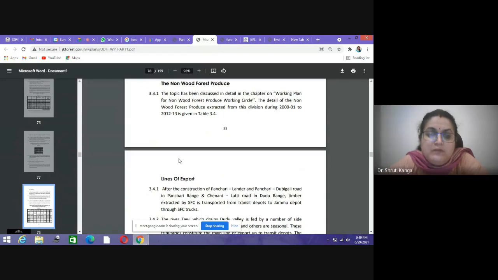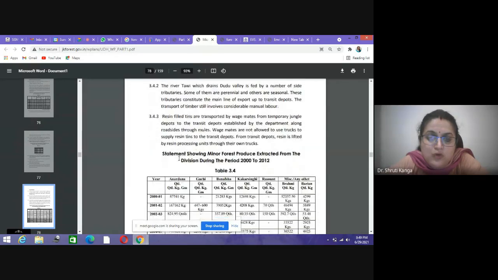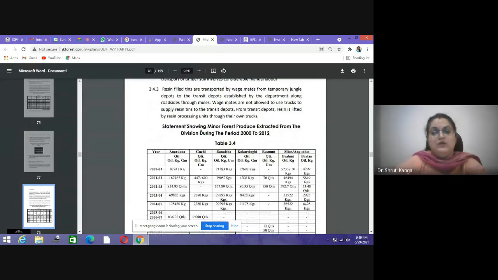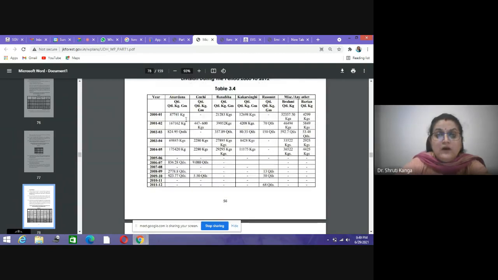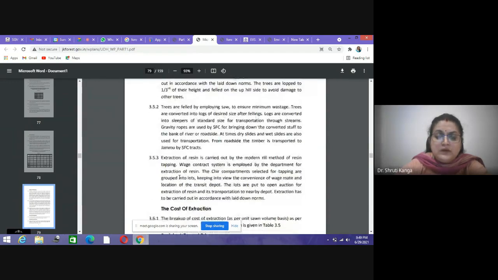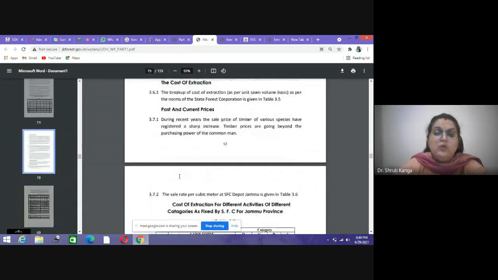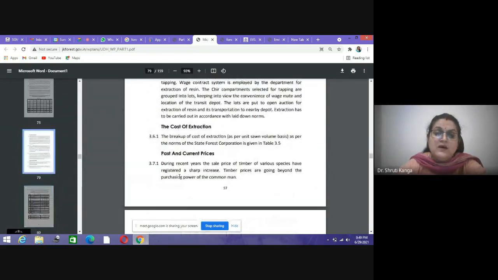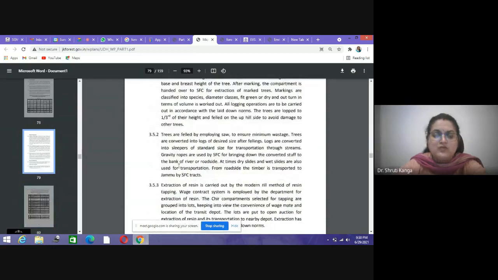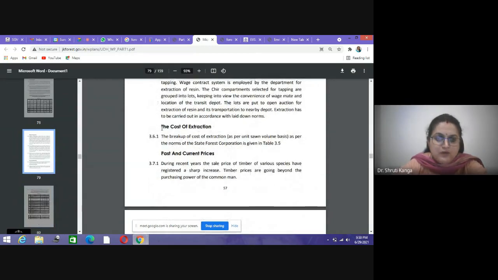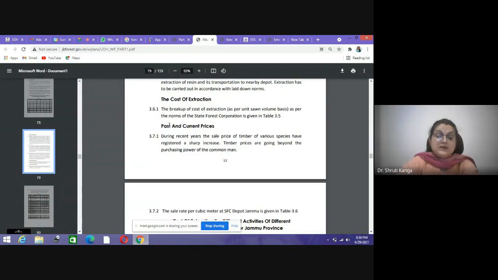Then the non-wood produces. Okay, so there are many non-wood produces also got from these areas. Now Anardana, Gucchi, Banafsha, these are the different products which are being exported, and this is their quantity. Okay, and then the method of extraction is also explained, how they are extracting these products from the forest. Then the cost of extraction is also covered, then the past and current prices.